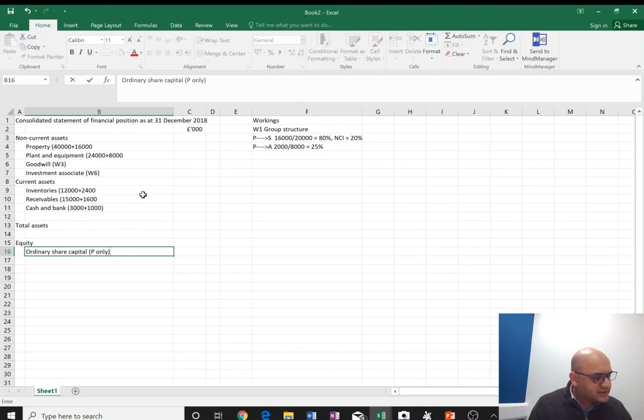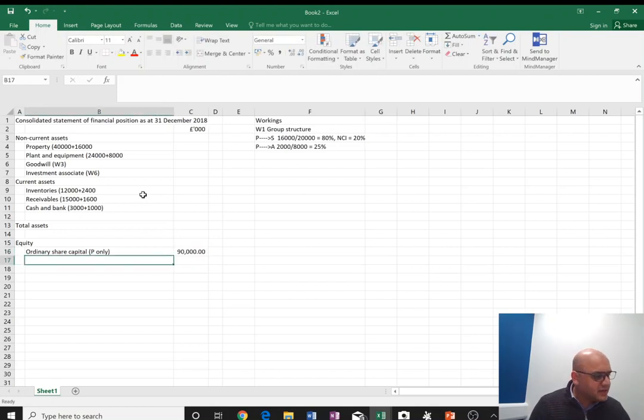Ordinary shares, parent, 90,000. Then we have the retained earnings. The retained earnings will be replaced with group retained earnings, and we'll do a working for that.